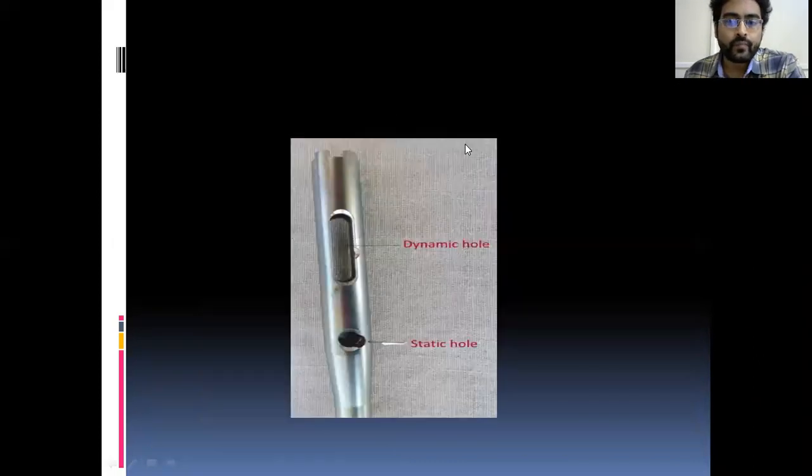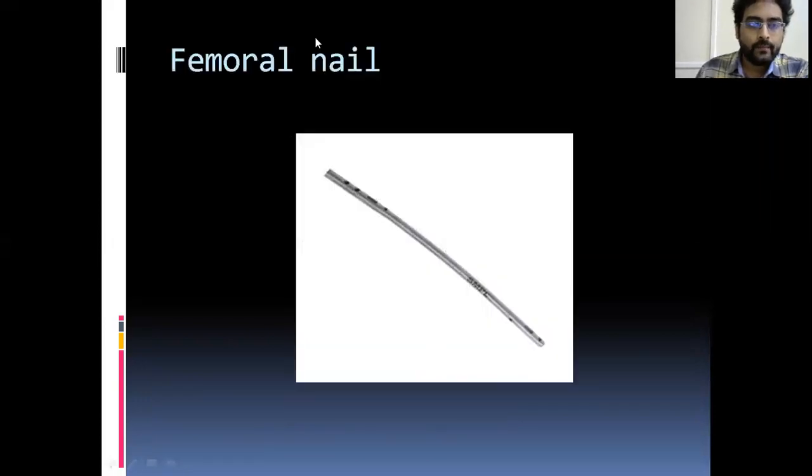These are the holes in the proximal part of the nail. This is the dynamic hole. This is the static hole. You don't need the depth of the dynamization and static hole.